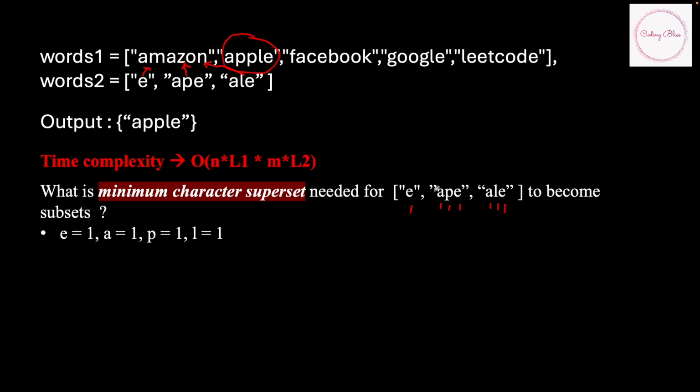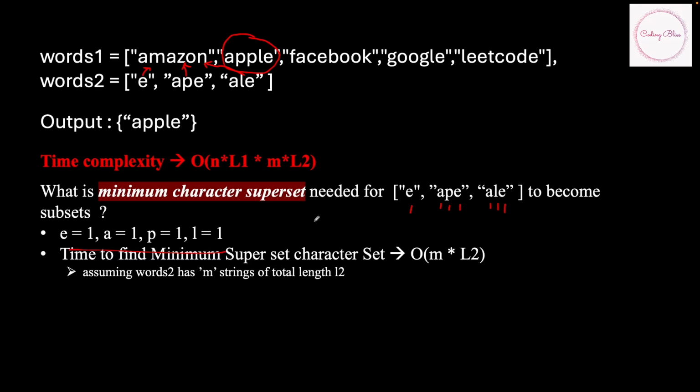I hope this is clear, because we are taking each string separately and trying to make it a subset of another string, and for that a superset string should contain at least these character sets. So now what we can do is run through the character set for each of these words in words1 and see whether it satisfies the minimum character superset. Either it should match the minimum character superset or it should be greater than that for these characters.